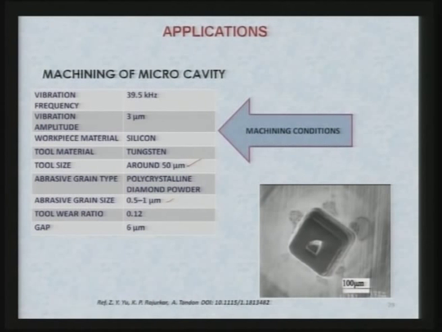Now, you can see here the projection that has been created and the milling that has been done. So, such kind of complex features can also be machined with the help of the ultrasonic machining process. Here is the reference.